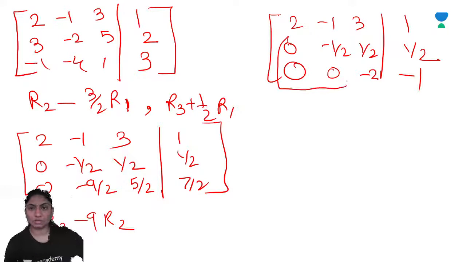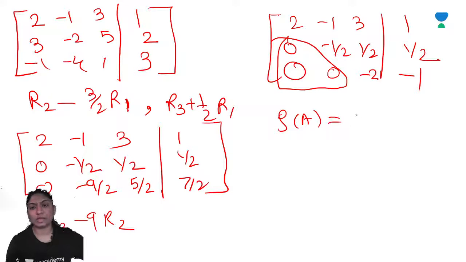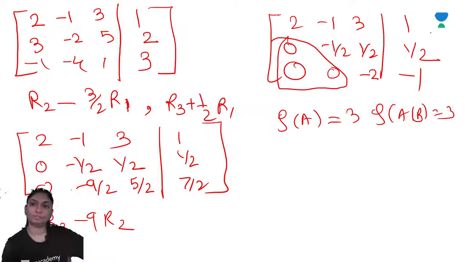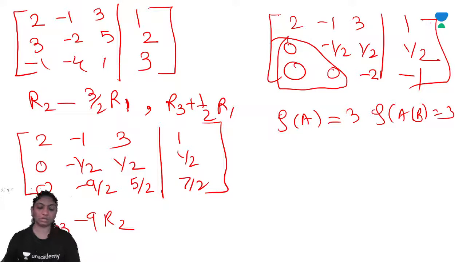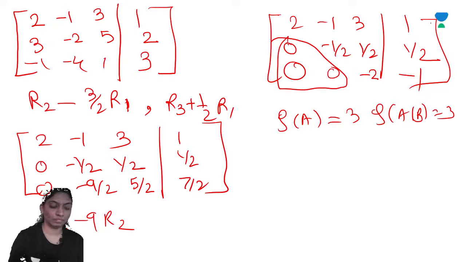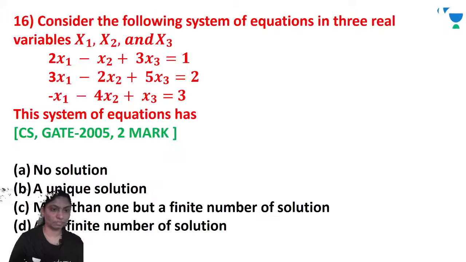Now this is row echelon form. Rank of A is 3, and the rank of the augmented matrix is also 3. Right? The system will possess a unique solution.